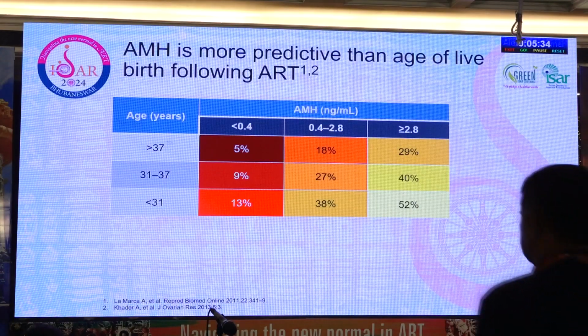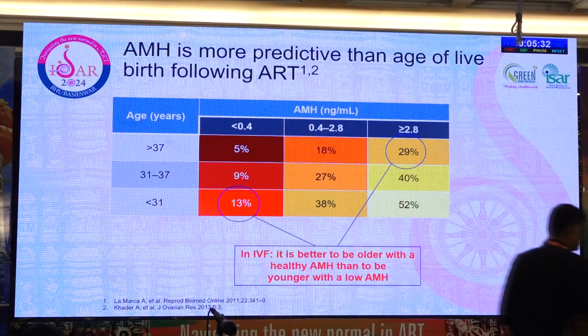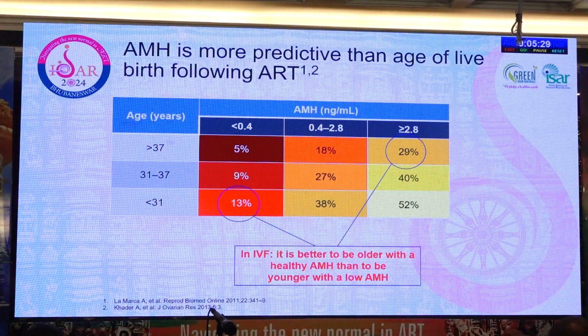And then two more studies were published in the subsequent 2 years, looking at women up to 40 years of age, categorized into those below 31 years, 31 to 37 years, and above 37 years. What these two studies again reiterated is that AMH is an independent predictor of live birth, irrespective of age, up to 40 years of age. Meaning that somebody who is young and has a low AMH is less likely to conceive compared to somebody older than her, but with a better AMH value.